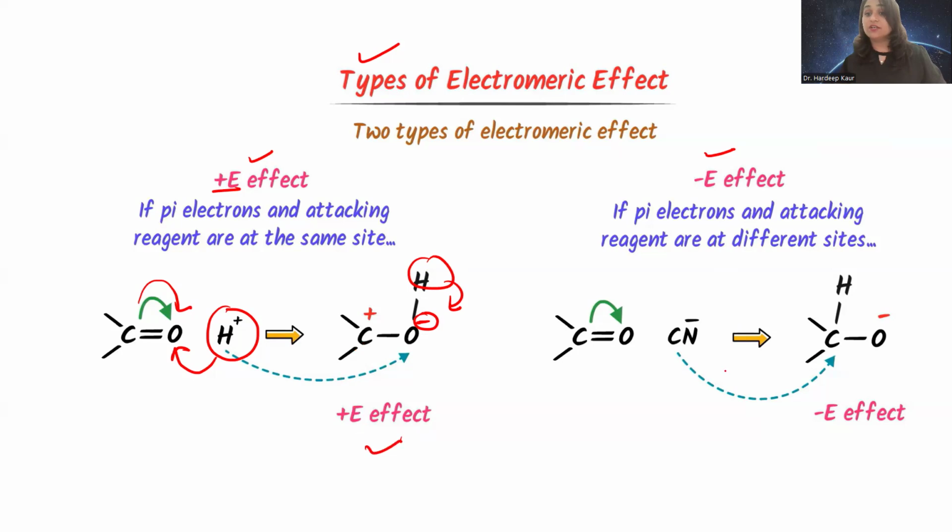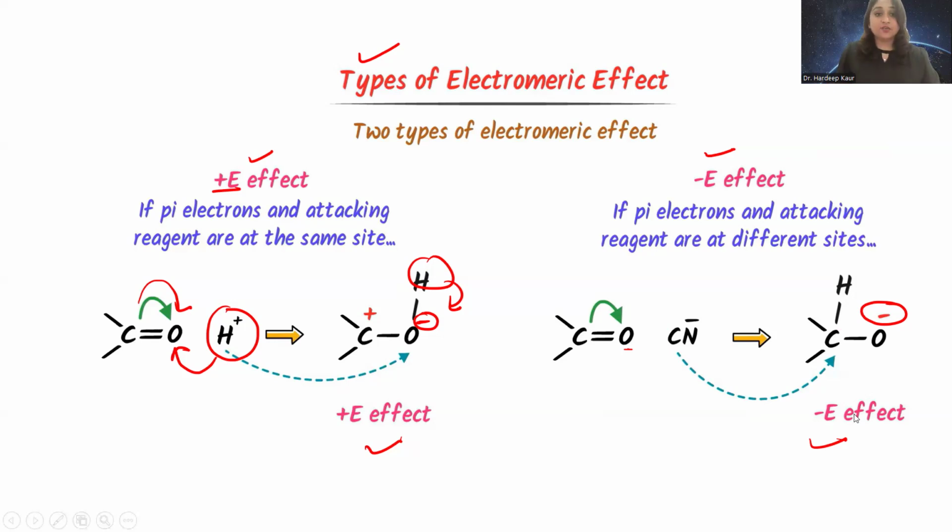But if it is on a different side, then it is called minus effect. See this example. This cyanide is having negative charge, it will go to the negative side. But the pi electrons are going to the oxygen side, so it is getting negative charge. But cyanide cannot go to this O negative because negative charges repel each other. So it has to be on the carbon side. So if pi electrons and attacking reagent are at different sides, we will call it a minus effect.